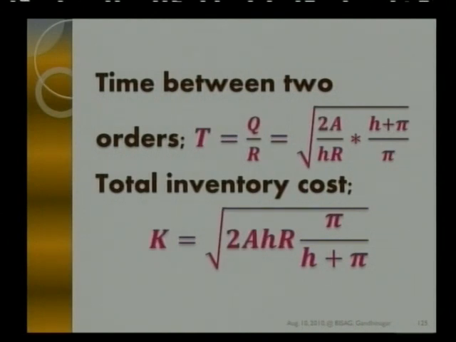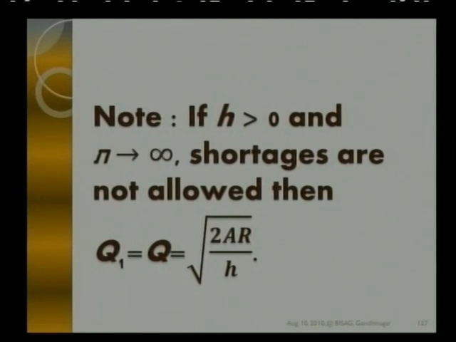But in this case, before saying optimality, that is minimization of this total cost, you will have to find the double derivative and try to satisfy the double derivative test for the two variables. Now here we have different conditions. If H is greater than 0, that is inventory holding cost is there, but shortage cost tends to infinity, that means shortages are not allowed. Then we are left with Q1 equal to Q, which is our EOQ model.